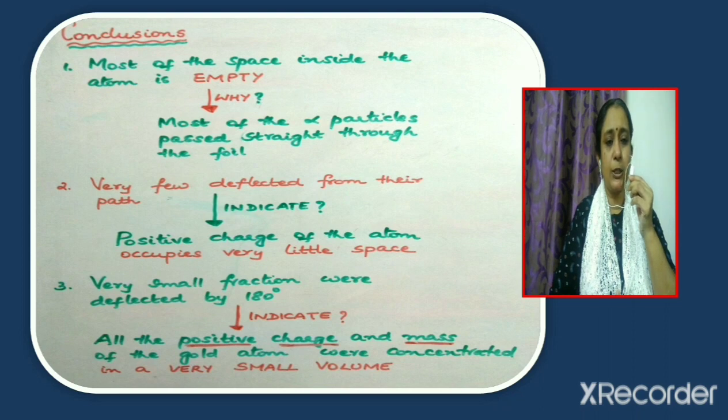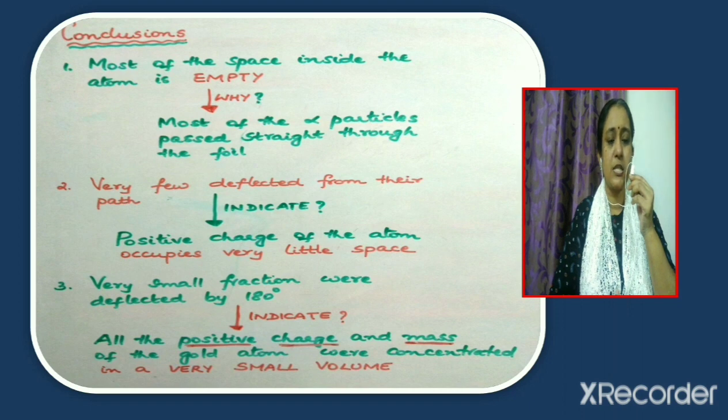Now consider the third point. Very small fraction were deflected by 180 degree. So this was the observation. So what does this indicate? It indicates that all the positive charge and the mass of the gold atom were concentrated in a very small volume. So that is the third conclusion.